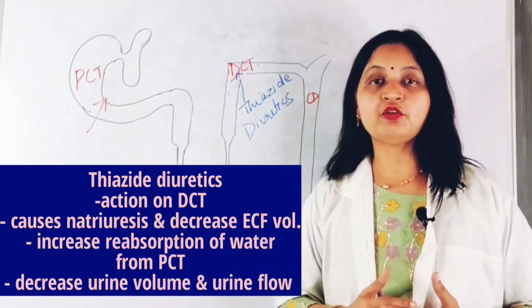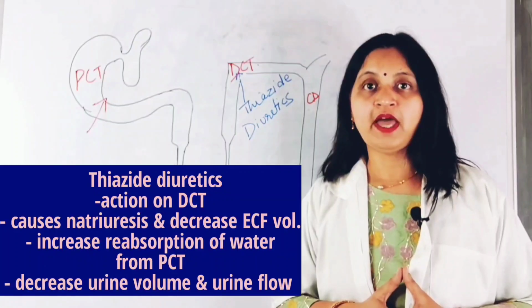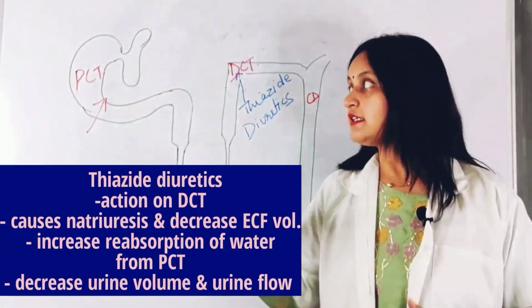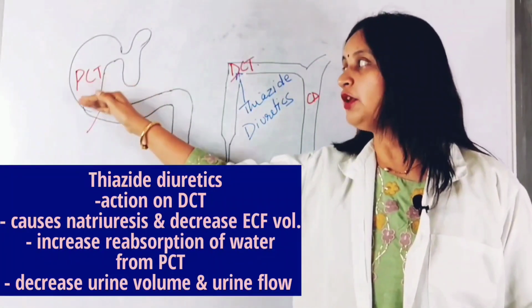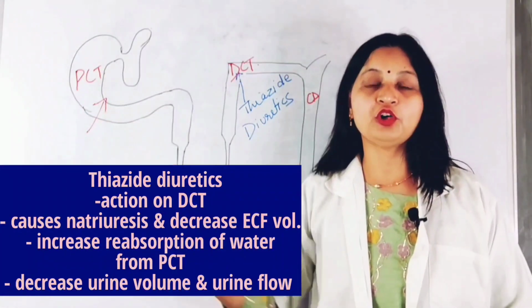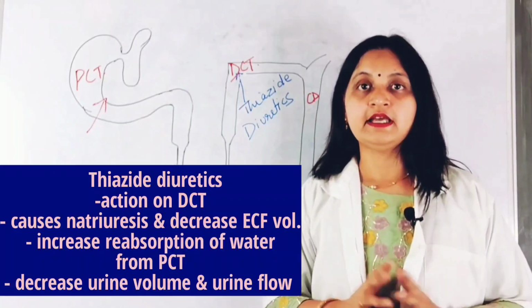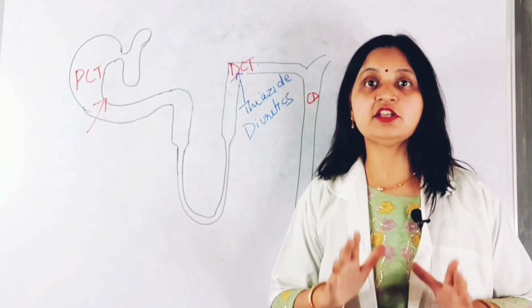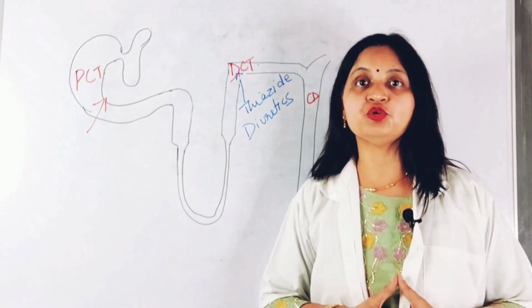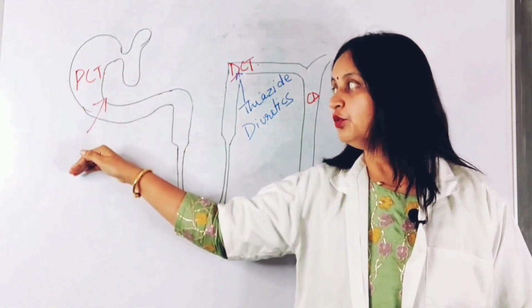So because of the loss of sodium ions in urine, there is decreased extracellular fluid volume and reduced glomerular filtration rate. These changes cause excessive reabsorption of water from the proximal convoluted tubule, thus causing a decrease in the urine volume and urine flow, and is useful in the treatment of diabetes insipidus. Thus, thiazide diuretics decrease the urine volume and the urine flow in diabetes insipidus, and this is due to increased reabsorption of water from the proximal convoluted tubule.